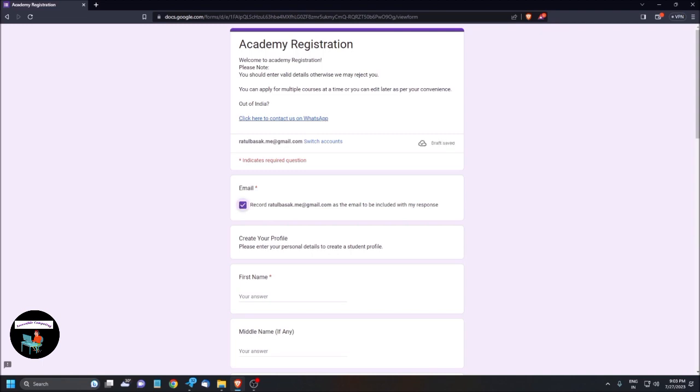Heading level 2. Create your profile. Please enter your personal details to create a student profile. So here you need to create your student profile with us. First name, required, edit. So here I am giving my first name, Ratul. I'm pressing tab.